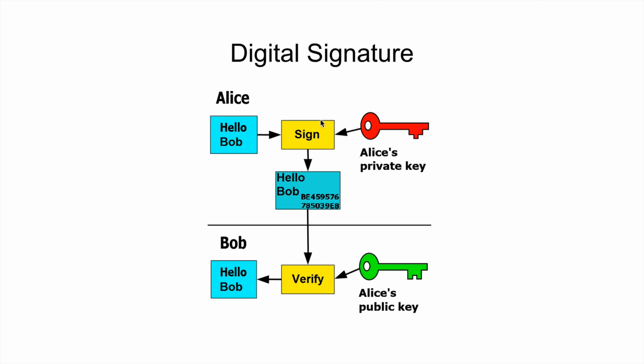We talked about hashes, and it's going to create some sort of hashed output. Then I'm going to encrypt this hash with my private key. I'm going to sign it with my private key to create a further encrypted signature. And then I'm going to send both the original message, the transaction, and the signature.